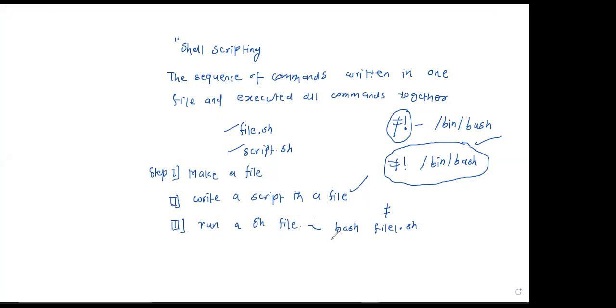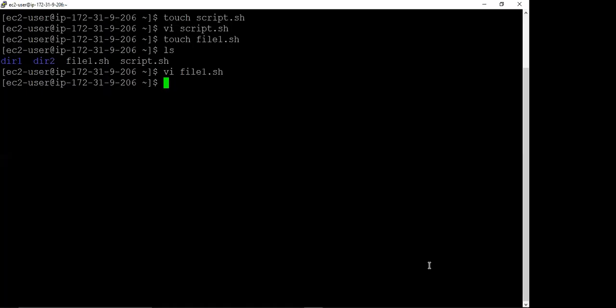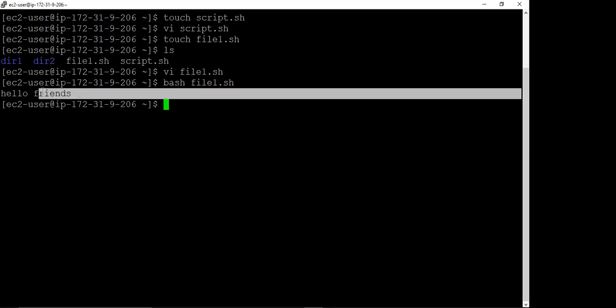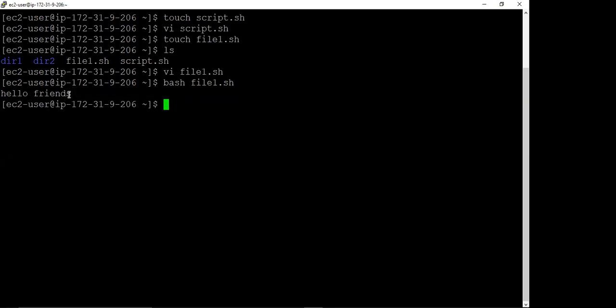And there is one more option. First we discuss this part and then we move to the second part. Again we go back to the terminal, then we write bash and the scripting file is file1.sh. And if we press enter, see, we have hello friends. That means without the echo command, by using the scripting concept, we have executed the echo command.